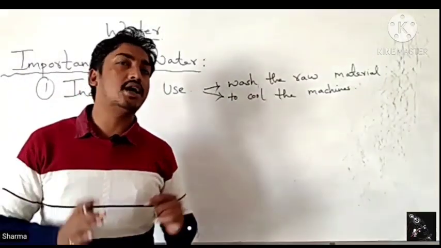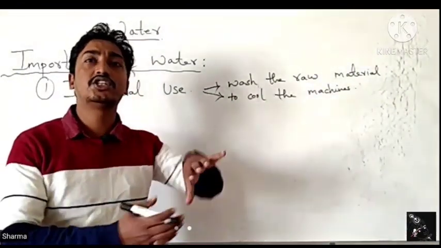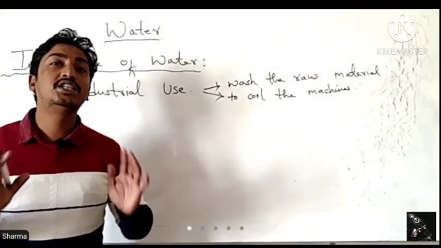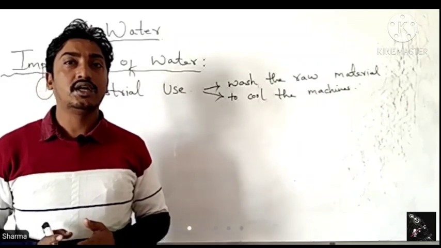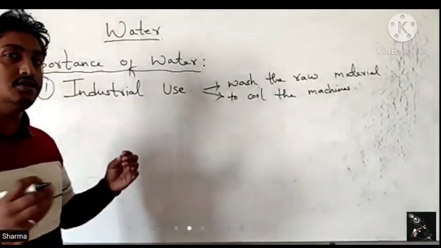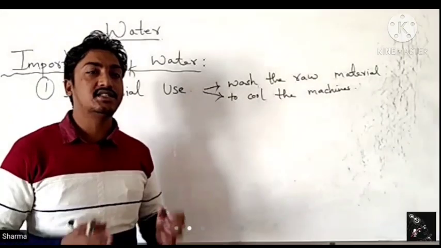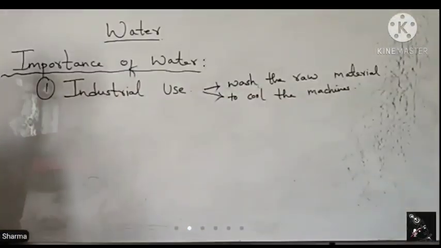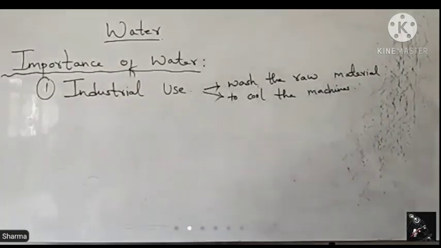Even in our cars, we use distilled water. Why do we use distilled water? We use distilled water to cool the engines, because when it is heated in excess, it can catch fire. So we have 2 points in industrial use. Number 1, to wash the raw material, another to cool the machines.